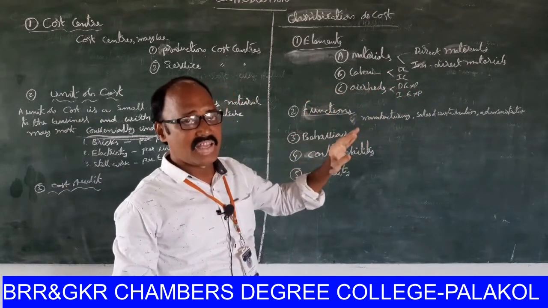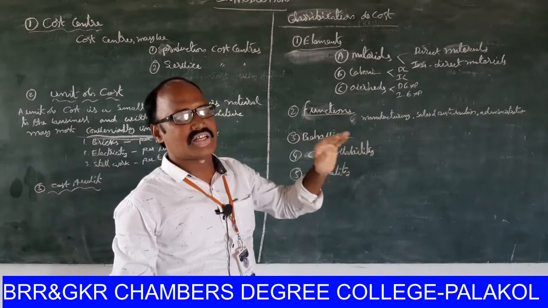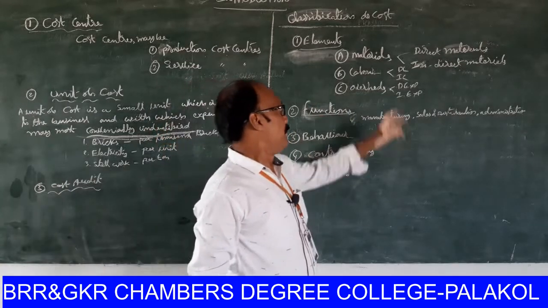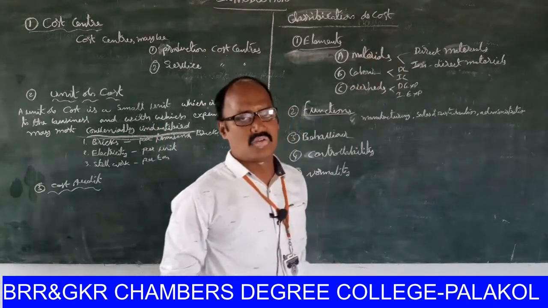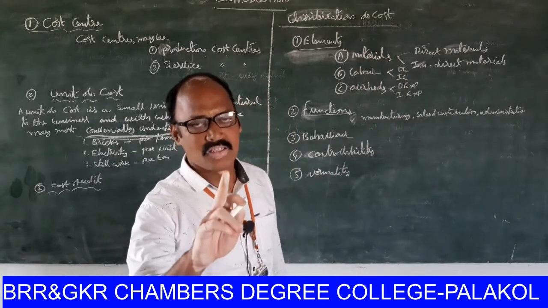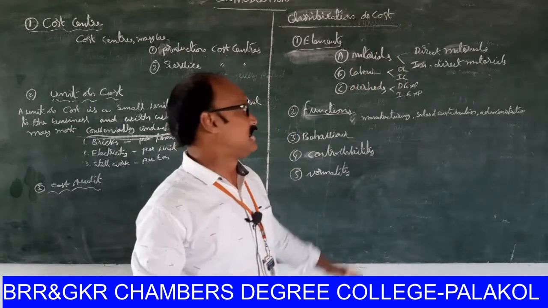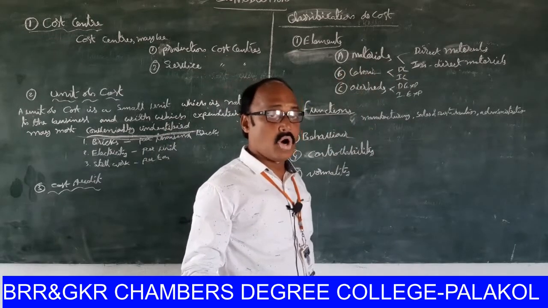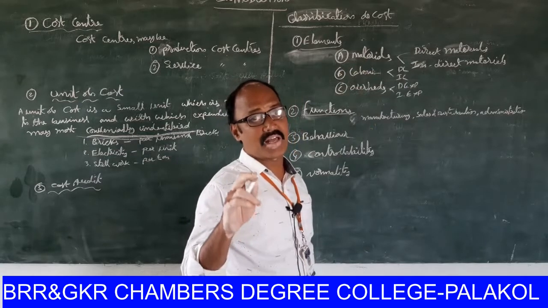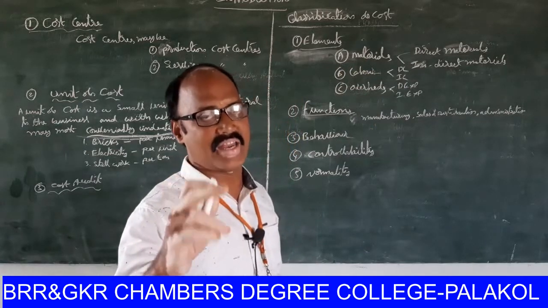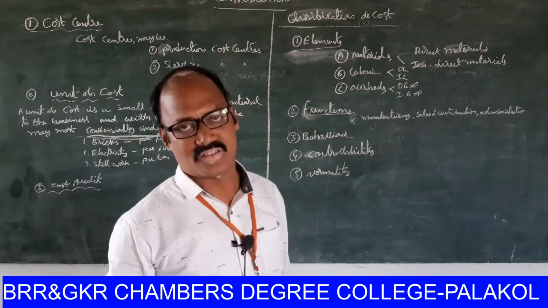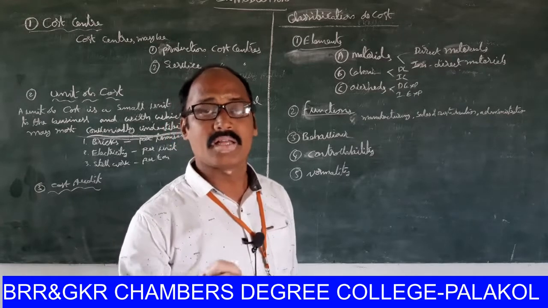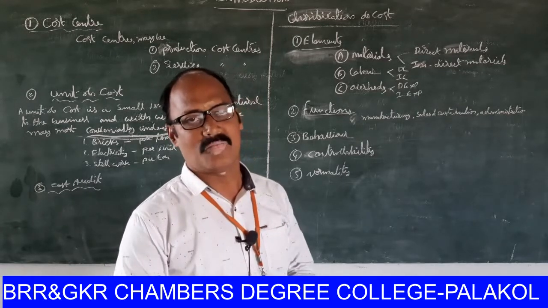Direct materials are those materials which can be easily identified, that is called direct materials. For example, clay in the manufacturing of bricks, wood in the manufacturing of furniture, etc.